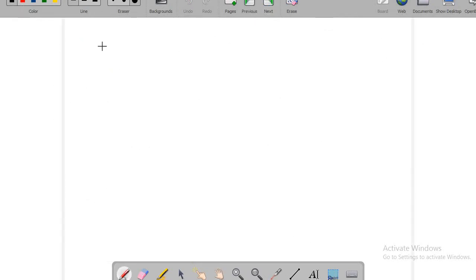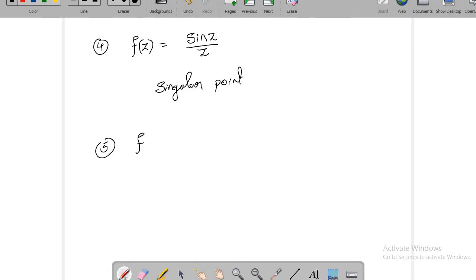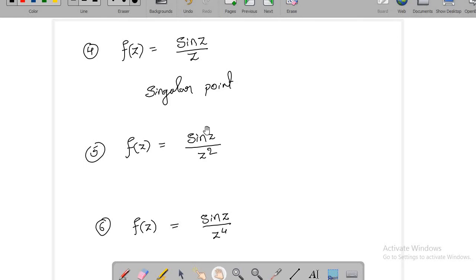Now let us look at some other examples. If I take f of z equal to sine z by z, what are the singular points of this function? What about the first function?